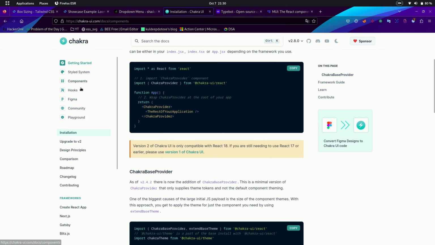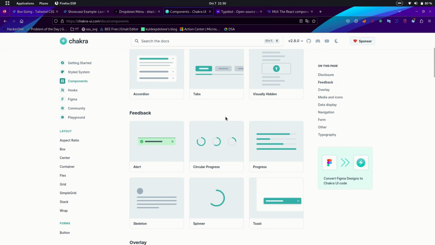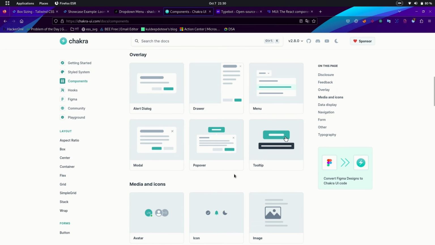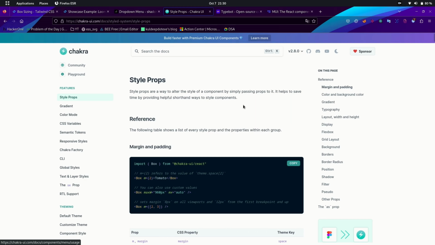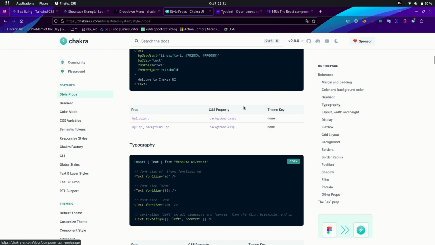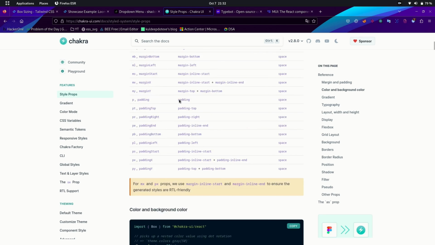And once you have installed the framework, you can go to the Components section from the left menu. From here, you can choose some of the pre-built components like skeleton, loading screen, progress bar, toast, and much more. Now go to the Style system to know more about the Chakra UI class names to create your own designs. Chakra UI helps you create beautiful designs that are also easy to use. It's like having a bunch of dress-up options for your website.